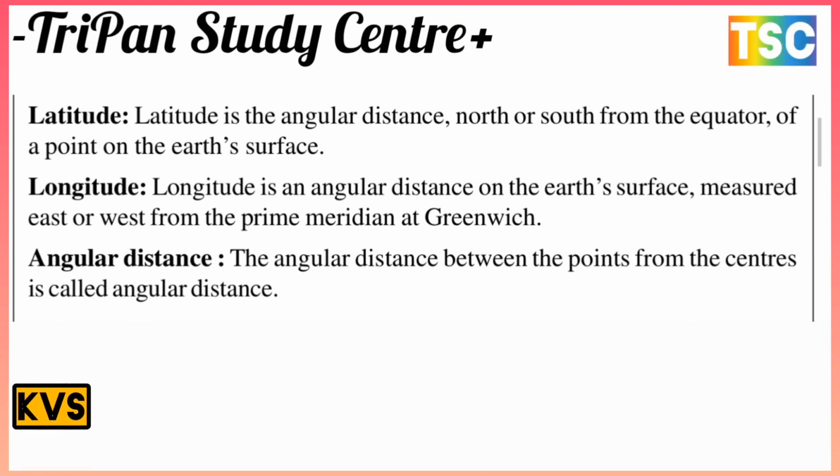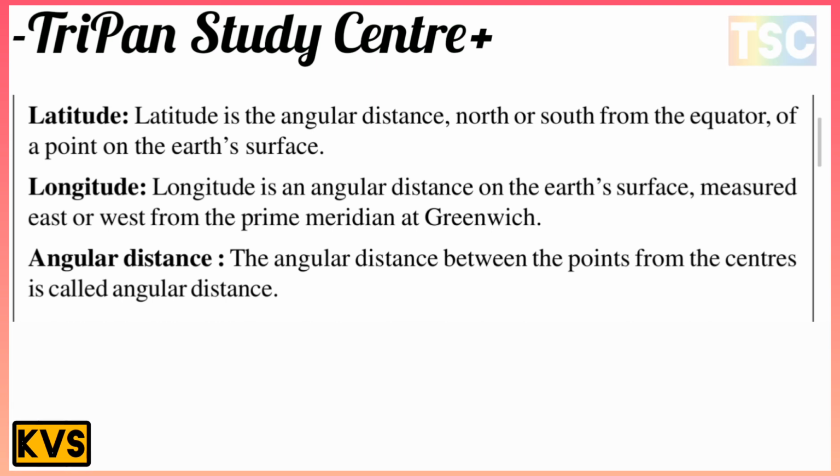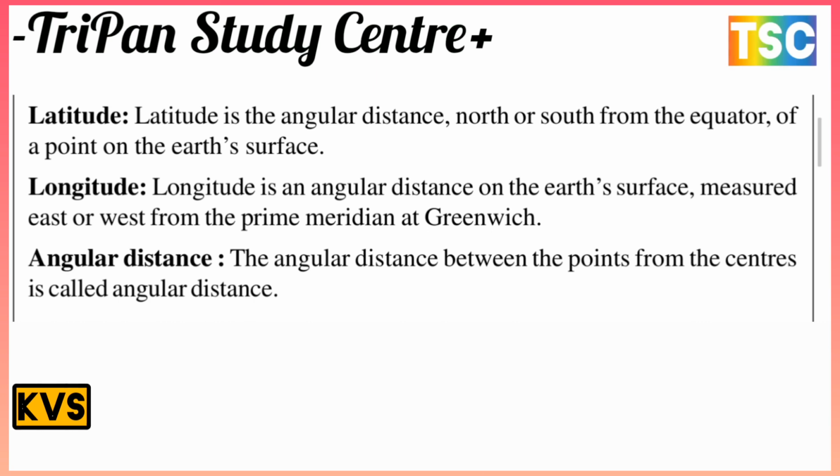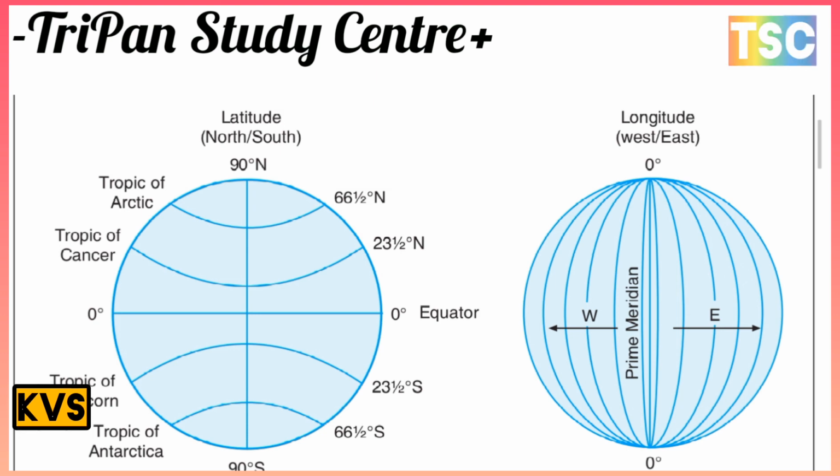That is important. And the next here, angular distance. The angular distance between two points from the center is called angular distance. Here we show the diagram. This is the most important here. There are the northern and southern 90 and 90, north and south here. And on the other side, the equator, 0 to 0.